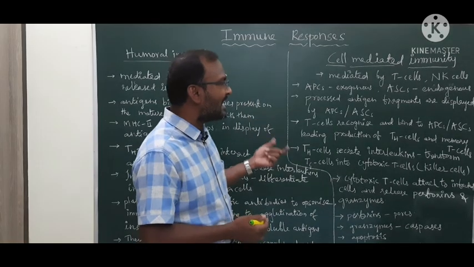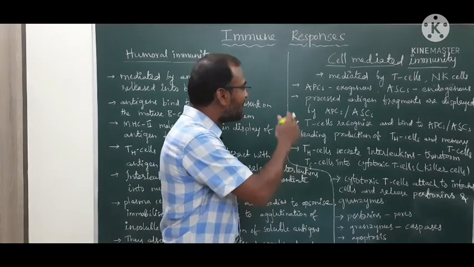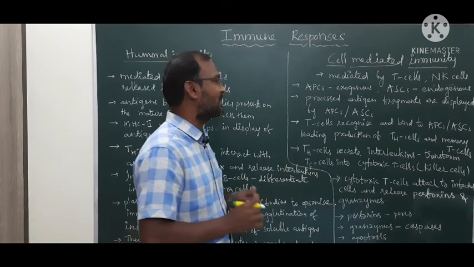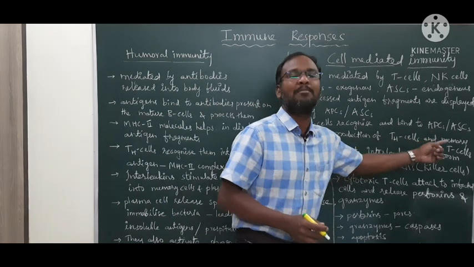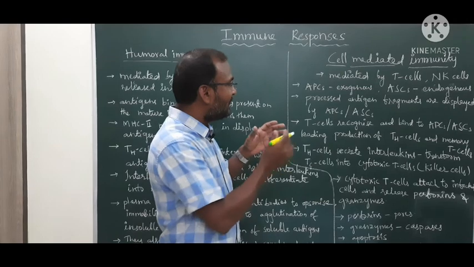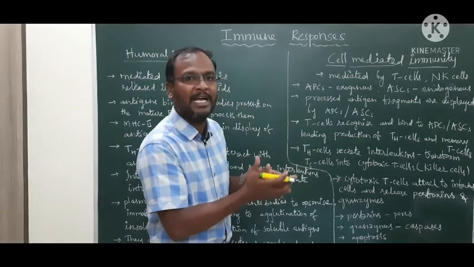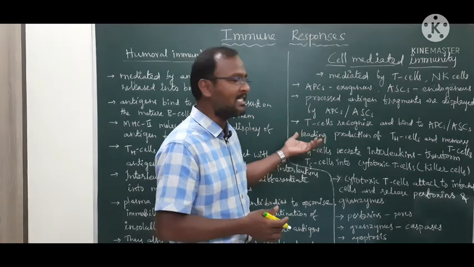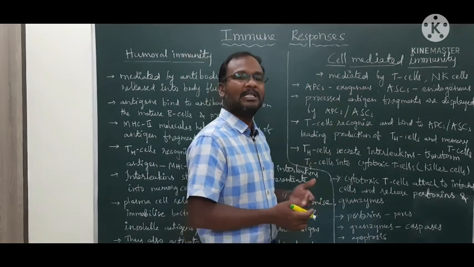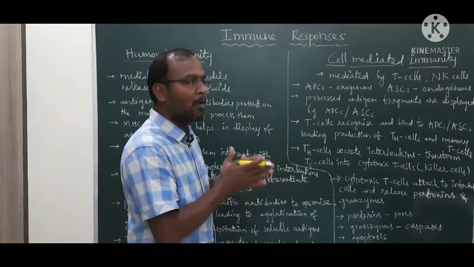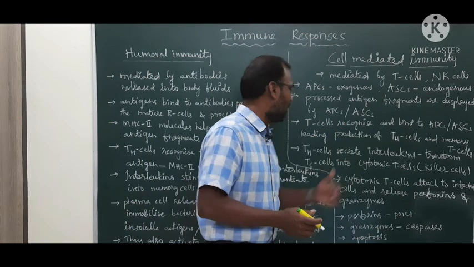The T cells recognize and bind to these APCs and ASCs, leading to the production of TH cells and memory T cells.